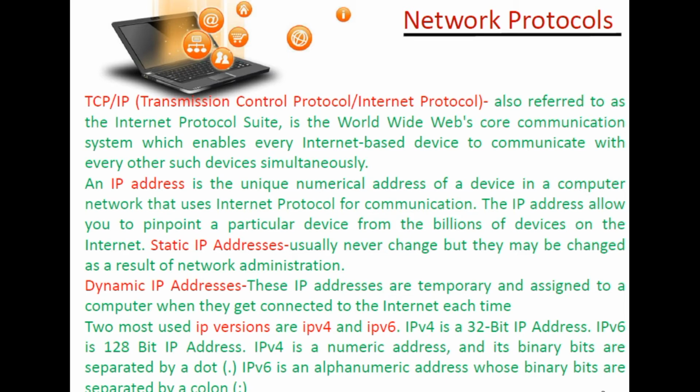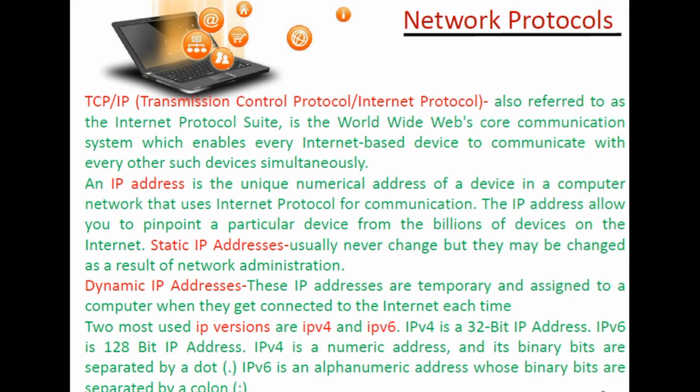Now we are going to understand the versions of the IP address. There are two versions of the IP address, that is IP version 4 and IP version 6. Here IP version 4, that is IPv4, is a 32-bit IP address, whereas IP version 6 is a 128-bit IP address.